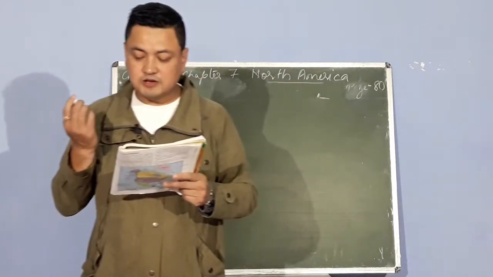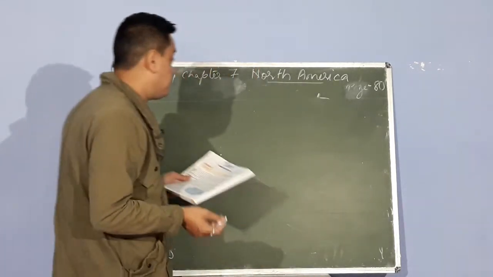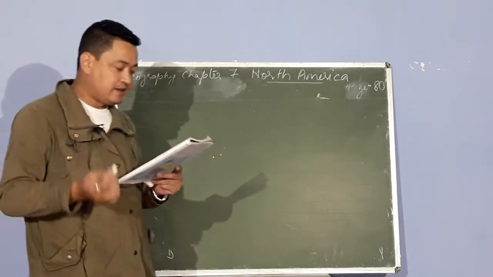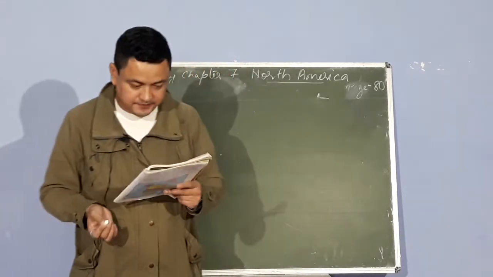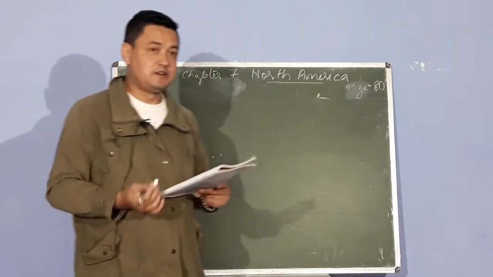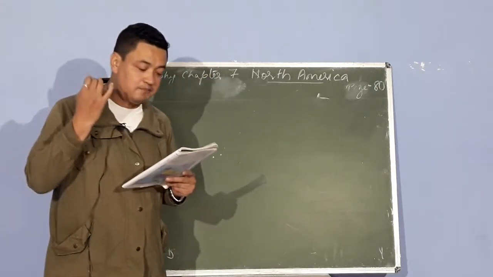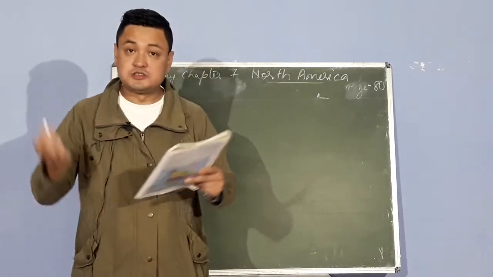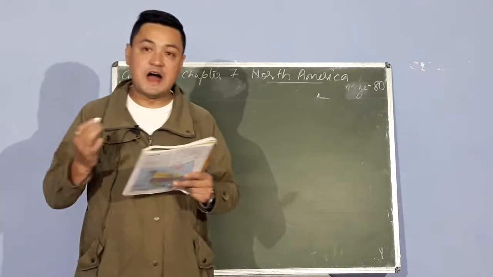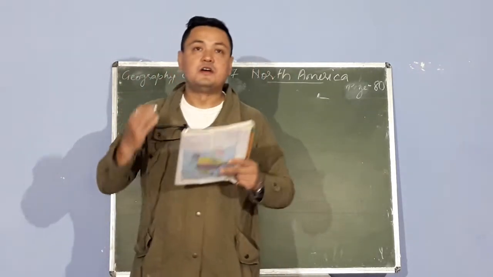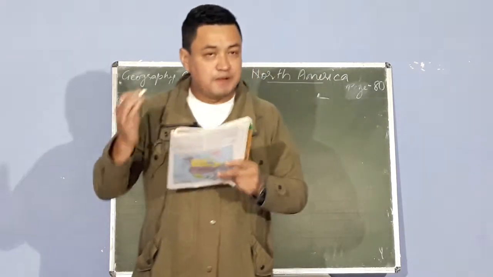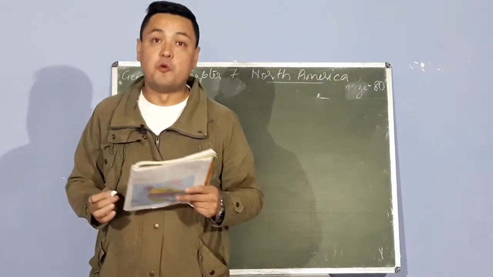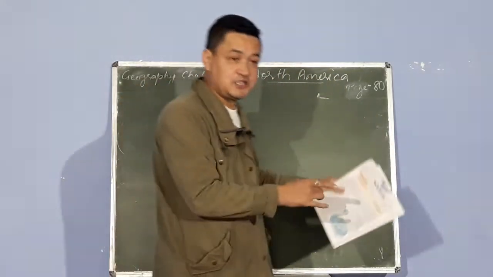Both North America and South America get their name from Amerigo Vespucci, an Italian explorer, who reached the land in 1507 CE. So he was the person who reached America that Christopher Columbus had discovered in 1492 CE. So Christopher Columbus was the first to reach the land called America. He reached a place called the Caribbean Island. Islands of the Caribbean Sea are together called the West Indies. So he was the person who reached the West Indies first.